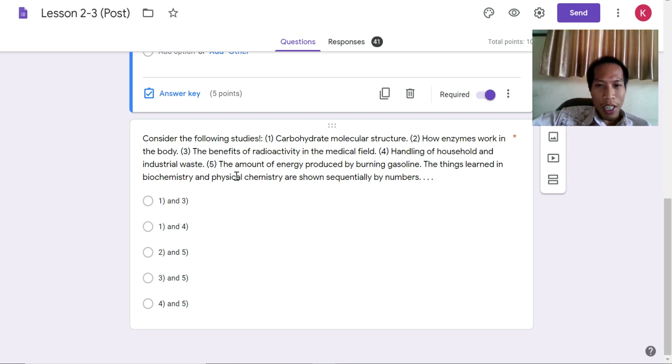And the last choice is the amount of energy produced by burning gasoline. Yes, this is talking about the energy. As we know, energy can be learned in the thermochemistry, which is a type of physical chemistry. So number 5 is the physical chemistry. So the answer for physical chemistry is number 5. So either it is 1, 5 or it is 2, 5. When you look at the choices, we have only 2, 5, which is the third choice. So this is the answer.